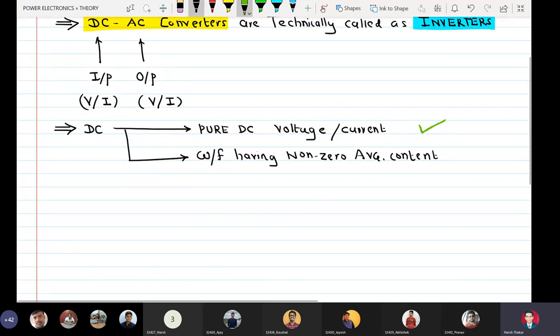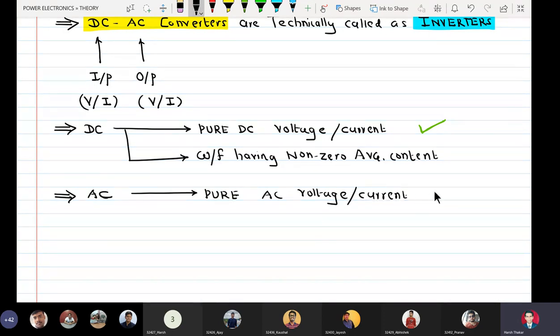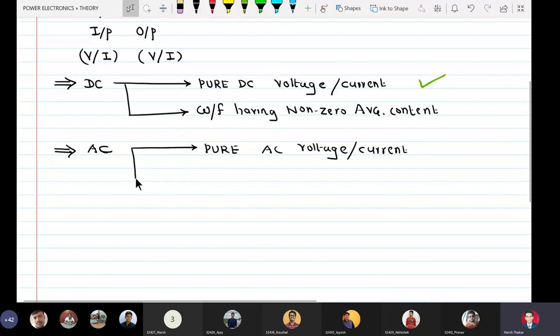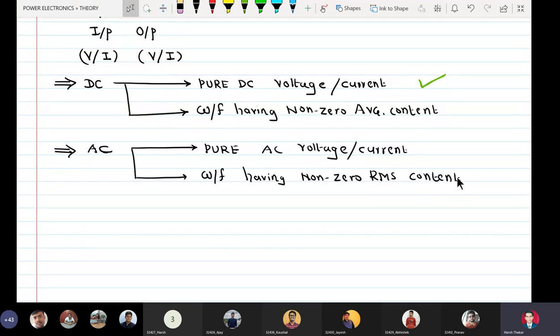Similarly, when I say AC, it can mean pure AC voltage or current, and it can also mean a waveform having non-zero RMS content.